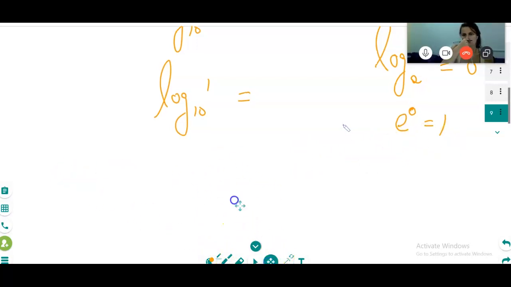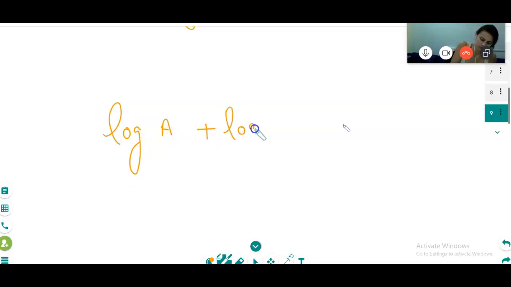Now there is some algebra in the logarithm. What is the algebra? Like log of a plus log of b. When I'm not writing the base here, it means the base is e.